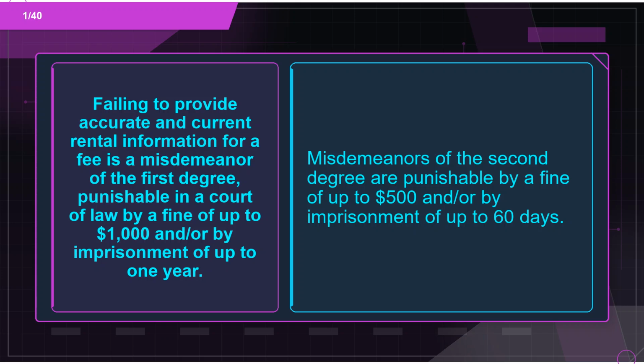Flashcard 1. Term: failing to provide accurate and current rental information for a fee is a misdemeanor of the first degree, punishable in a court of law by a fine of up to $1,000 and/or by imprisonment of up to 1 year. Definition: misdemeanors of the second degree are punishable by a fine of up to $500 and/or by imprisonment of up to 60 days.